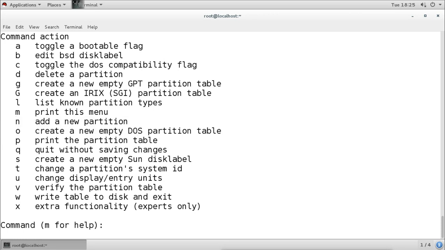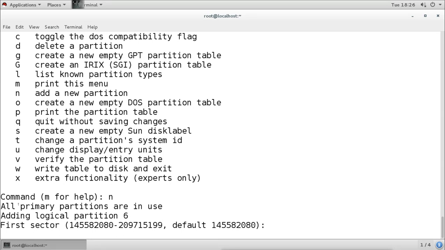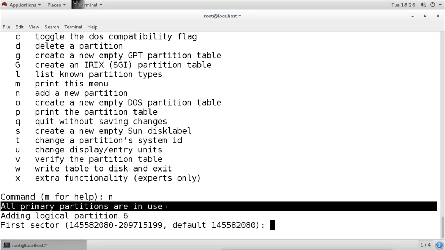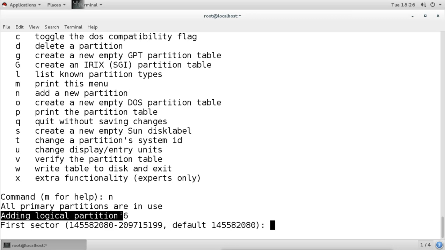Now when I press N, it says directly that all primary partitions are in use. All primary partitions are used, so we can't create a primary partition. So it is directly adding a logical partition, which is number 6. Number 5 is already there, so it gives number 6 to this logical partition. Now it is asking for the first sector. We have available sectors from here to here. Where do you want to start the partition?